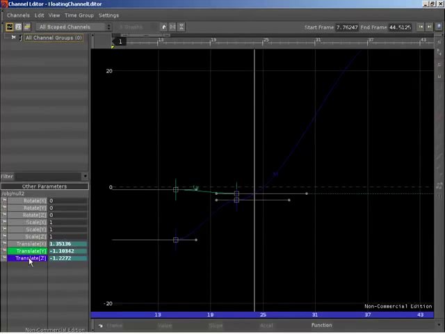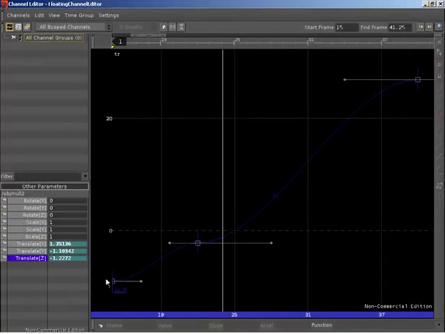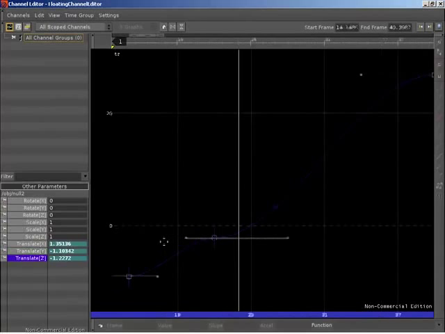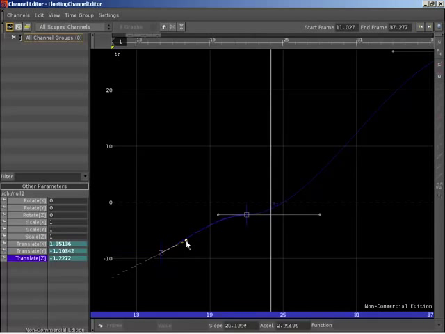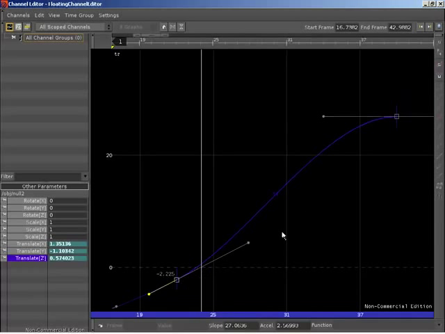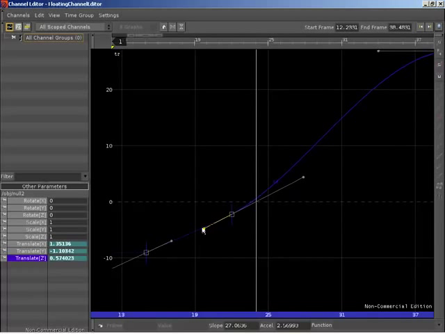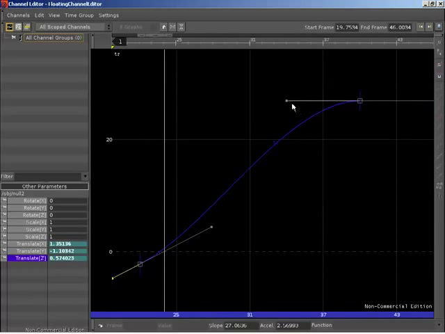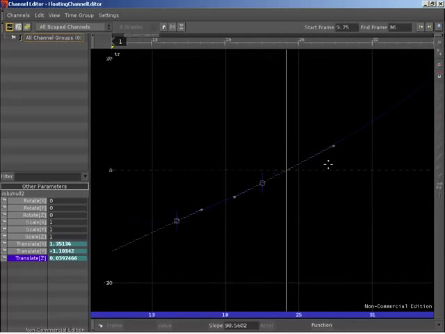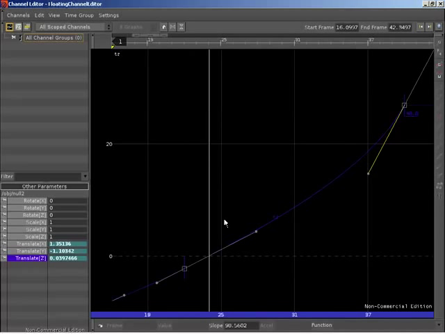Fantastic. Let's bring our attention to Translate Z to begin with. You can see that we ease in, and we ease out, and then we ease in and ease out. We know that our jet at this point has linear acceleration, so we really want to hit this guy linearly. So I make this line segment straight. Then as we come into this, we really want our missile to take off. It's going to fire its thruster and accelerate. So I want to follow the jet's motion and then accelerate, and we're not going to decelerate at the end. So let's change our animation curve such that we start off straight, straight, straight, straight, and then accelerate into the rest of our curve.